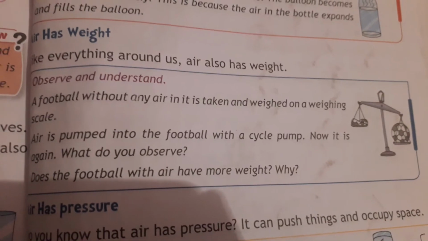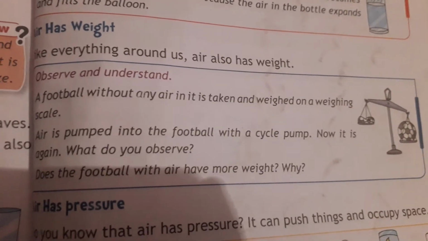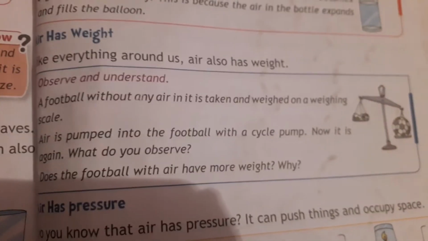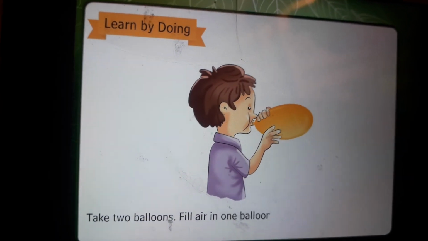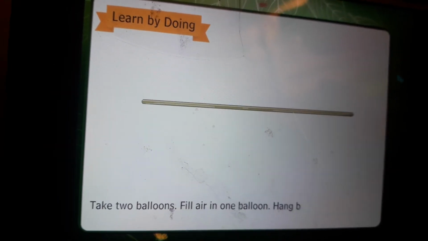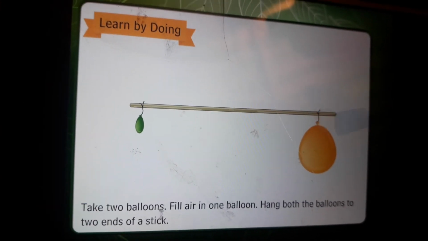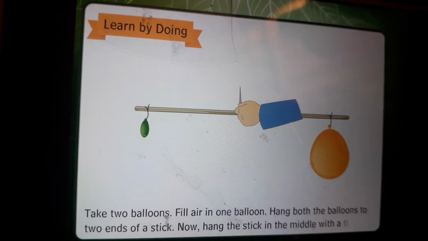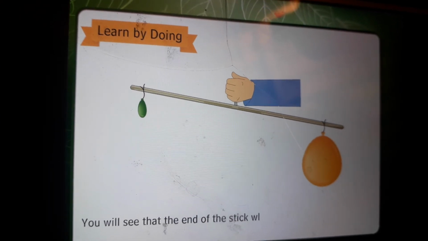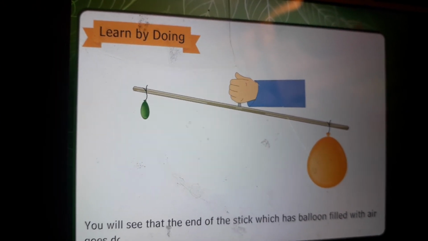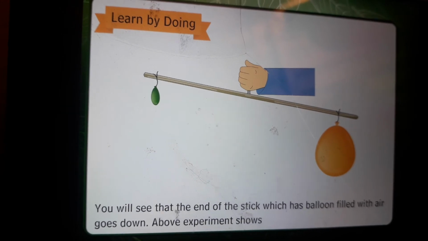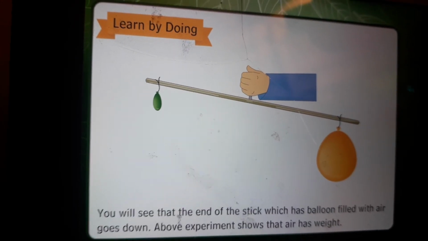Okay, see the children, the next activity, air has weight. Air has weight. So let's see this activity now. See children here, take two balloons, blow one balloon and fill it with air, take a string and tie the balloons. See, now see the weight of the balloon. So which balloon is going down? The balloon which is blown with air, the balloon filled with air, is going down.